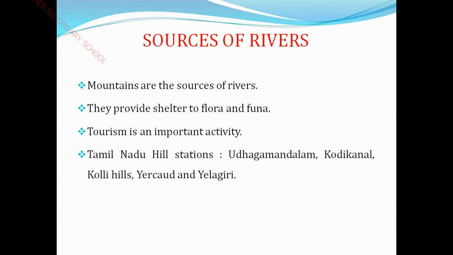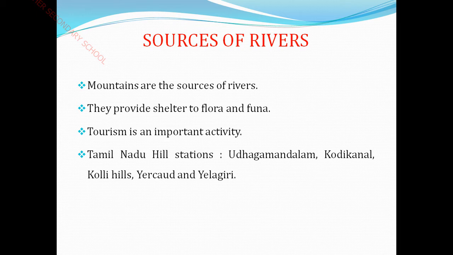And next see here. Thus, tourism is an important activity. Through this tourism, each and every state government can earn what? Economic benefits. Now, next see here, Tamil Nadu hill stations. What are the hill stations? We can give examples: Udagamandalam, Kodaikanal, Kolli Hills, Yercaud and Yelagiri.